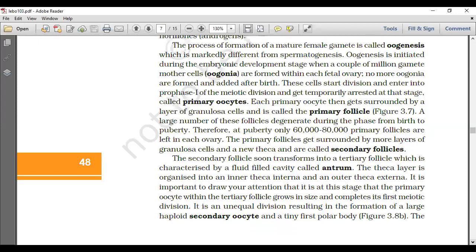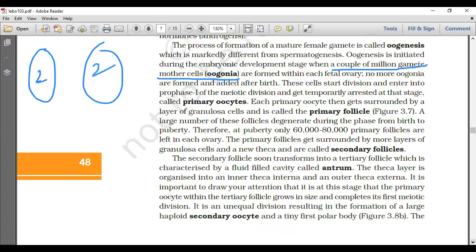Oogenesis is initiated during the embryonic development stage when a couple of million gamete mother cells, oogonia, are formed within each fetal ovary. Each fetal ovary has a couple of million, that means 2 million, we have to talk about. Then no more oogonia are added after birth. This is very important to be remembered.